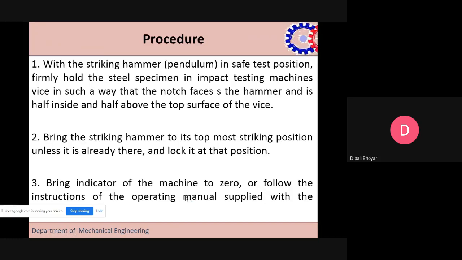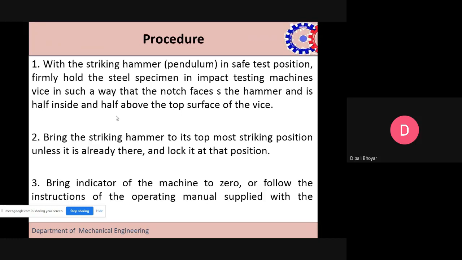First, we have to use the hammer, which is called a striking hammer, or we can say a pendulum. First we have to place that in a safe position. So we first lock this at a particular locking area, and then we place the specimen on the specimen bed. When we use the Charpy test, we place the specimen in a flat position, and when we use the Izod test, we place the specimen in a vertical direction.